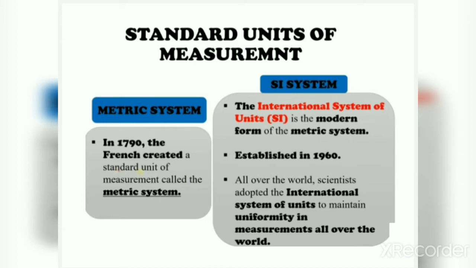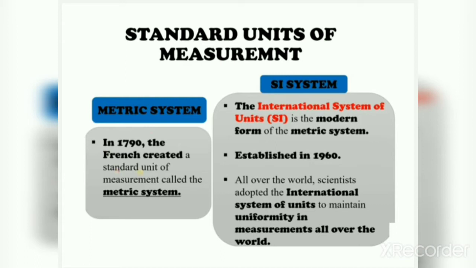At first, in 1790, the French created a standard unit of measurement which is called the metric system. But after that it was modified in 1960, and the International System of Units, meaning SI, the modern form of the metric system, was established and adopted all over the world.